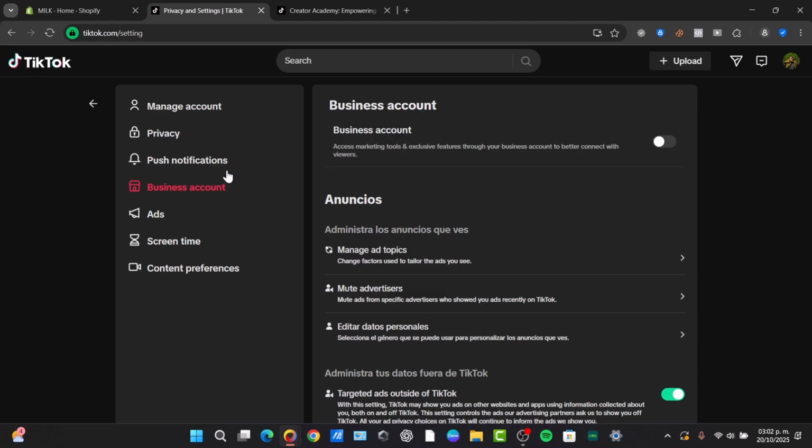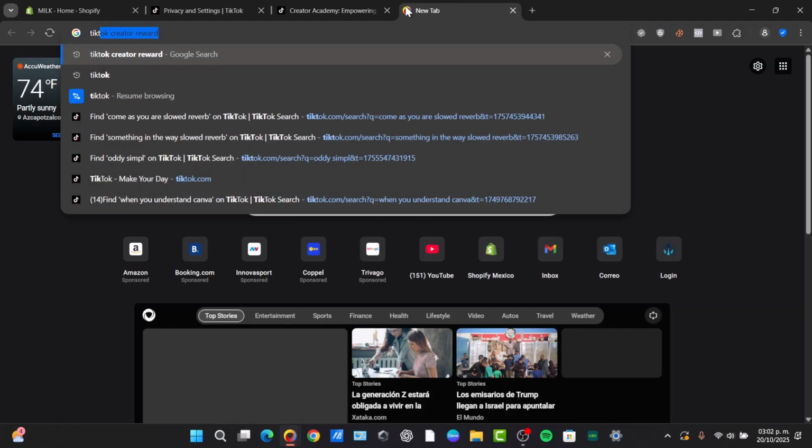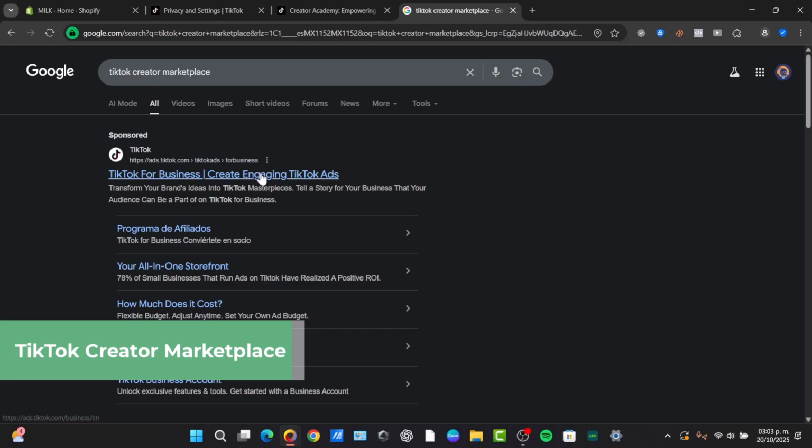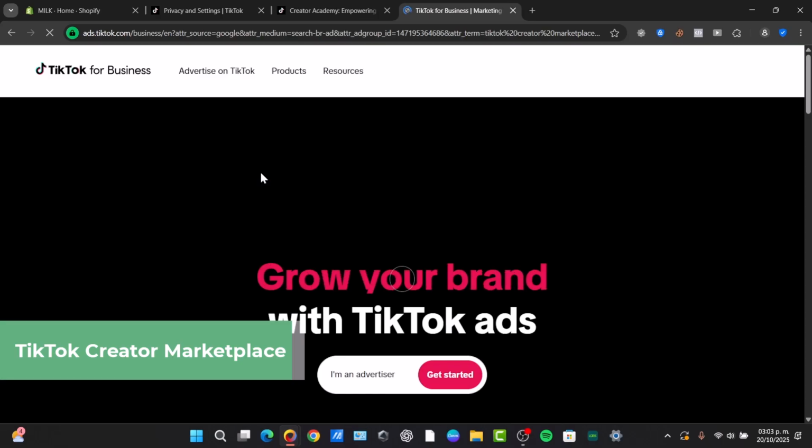The second way, for example, is brand partnerships and sponsorships. This is often the most lucrative way to monetize, even if you don't have millions of followers, because you can join the TikTok Creator Marketplace. The TikTok Creator Marketplace is basically an official platform that connects brands looking for creators with eligible users.